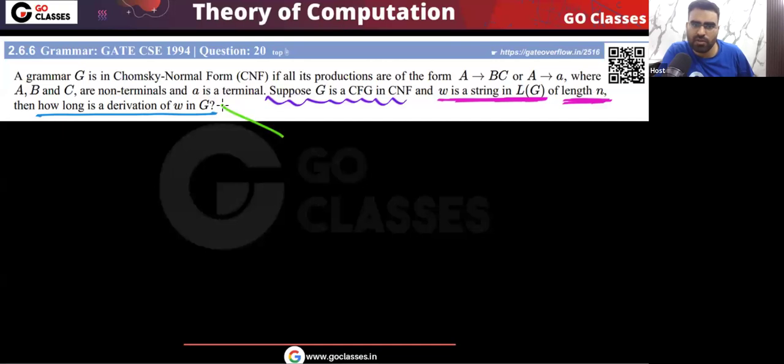The answer will be what? The length of the derivation in CNF. That is 2n minus 1. Yes or no? So your answer will be 2n minus 1.